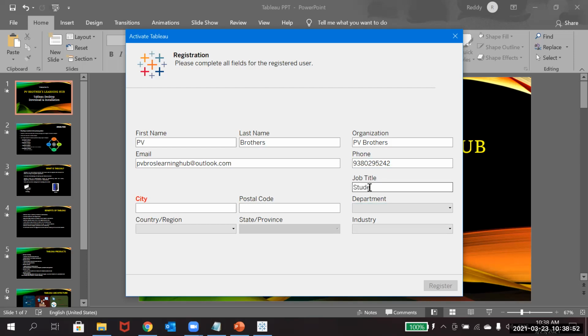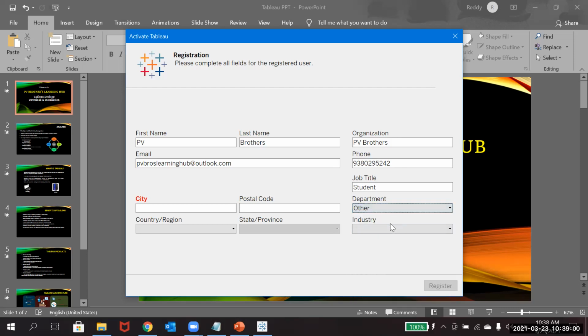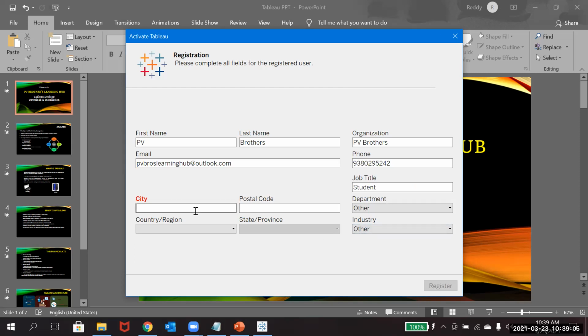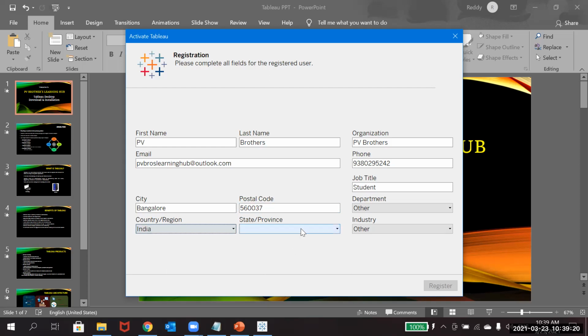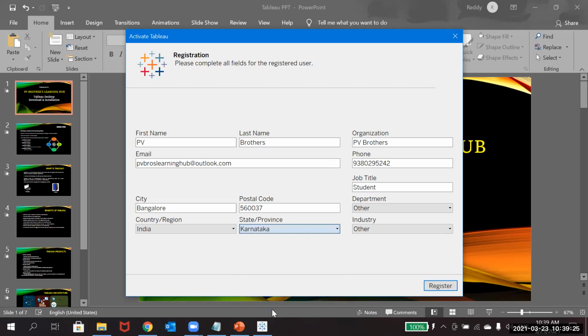You can give student, you can give other, and for industry, you can give other. You can mention your city or wherever you stay. I'm just randomly giving this. So I'll be registering it.